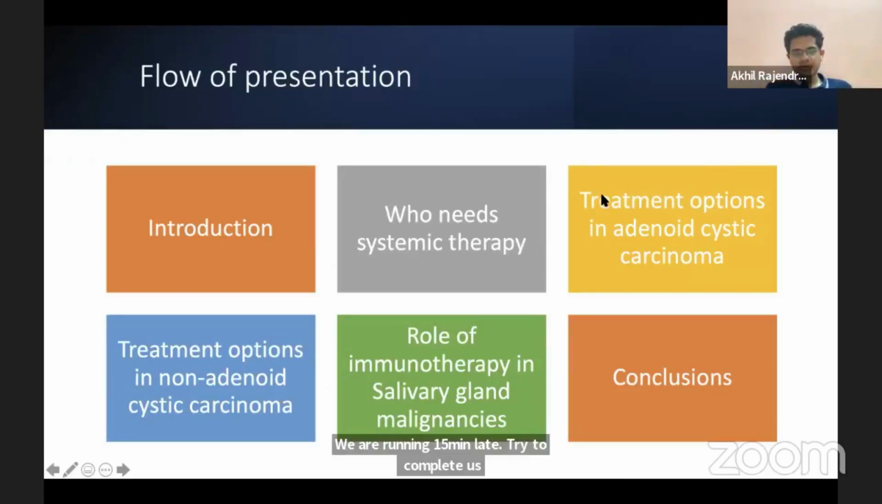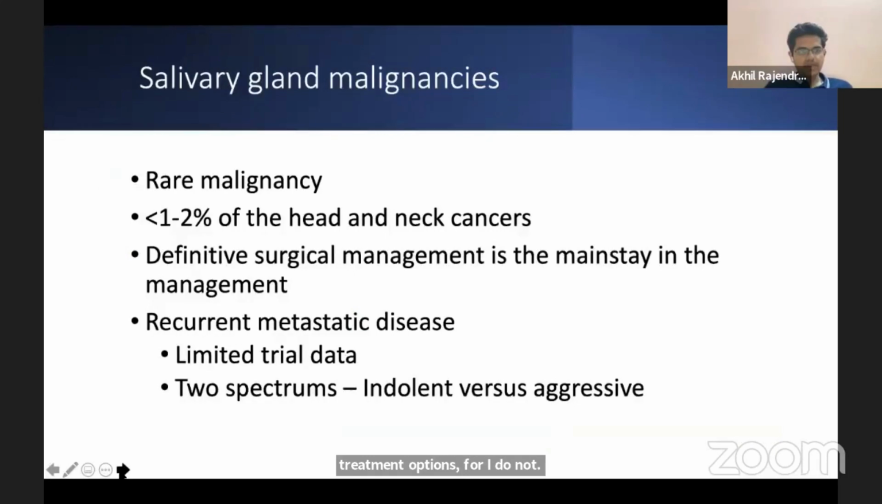Then we'll be going through the treatment options for adenoid and non-adenoid cystic carcinoma, and role of immunotherapy, and conclusions. So, salivary gland malignancy is a rare malignancy, less than 1 to 2% of head and neck cancer it constitutes, and surgical management is the mainstay. Now, my talk is dealing with the treatment spectrum for the salivary gland malignancies beyond the surgery, beyond the radiation.